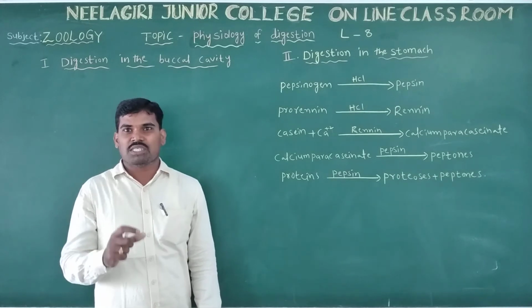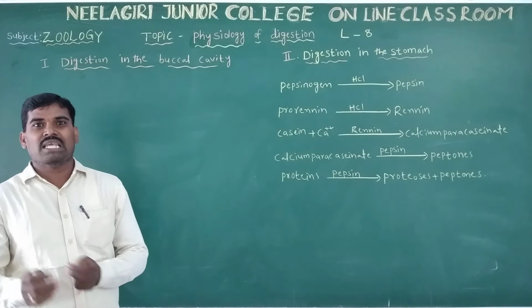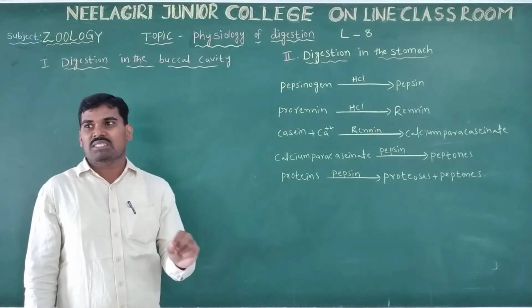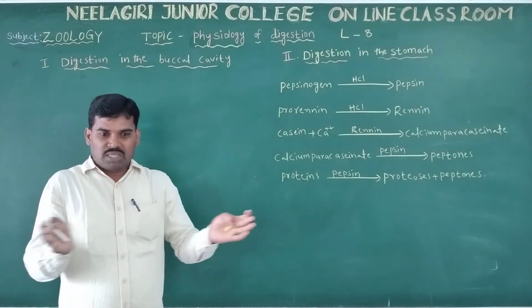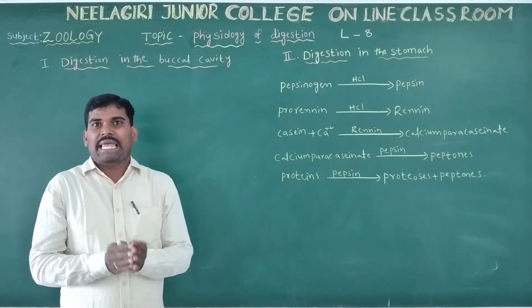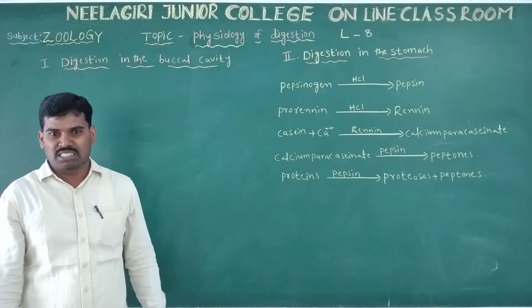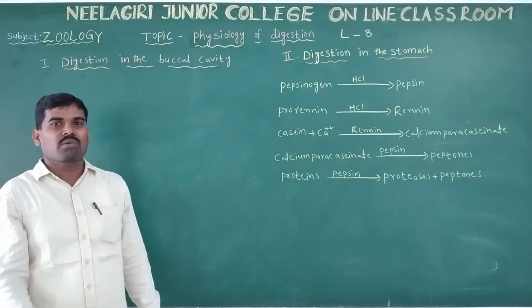The process of digestion is a mechanical and chemical process. In the mechanical process there is contraction and relaxation of the muscles. In the chemical process, different types of enzymes act on the food materials.